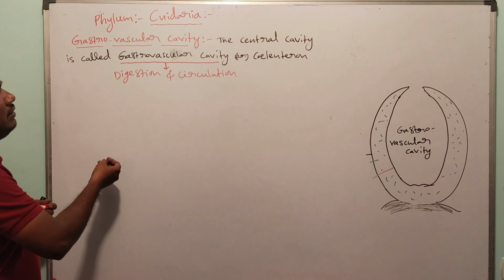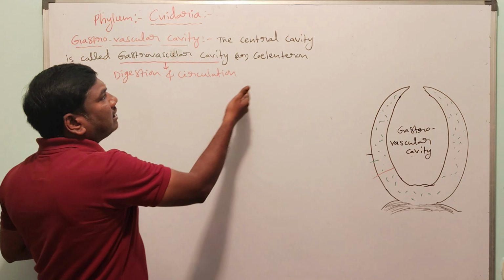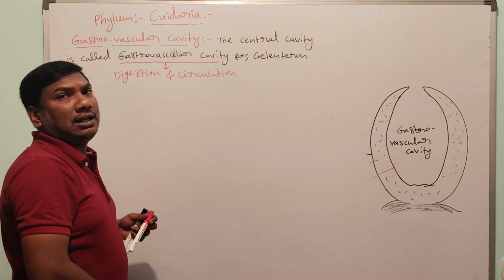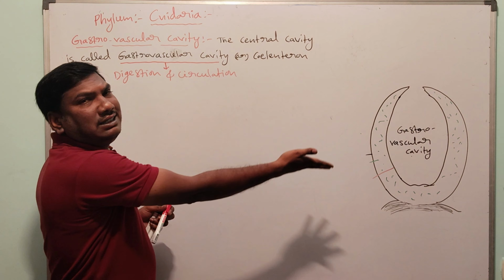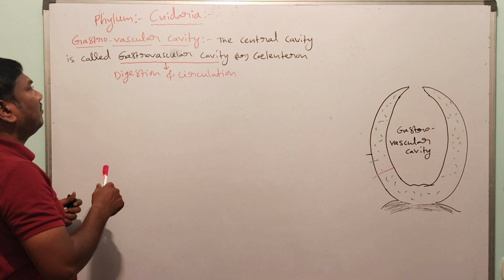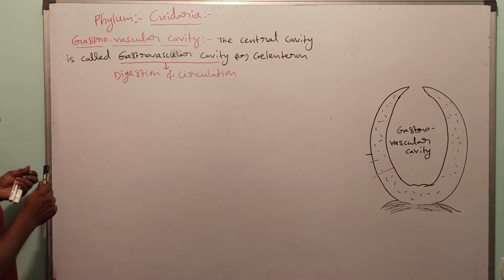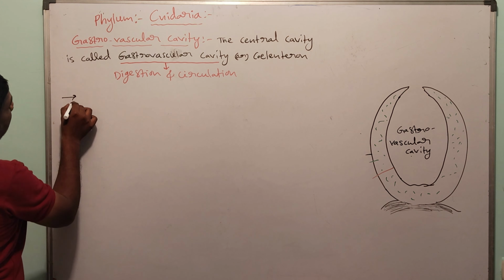This gastrovascular cavity is also called coelenteron. Because the central cavity, the coelenteron, is present, this phylum is also called Coelenterata. Next one, the gastrovascular cavity opens through the mouth, the hypostome.